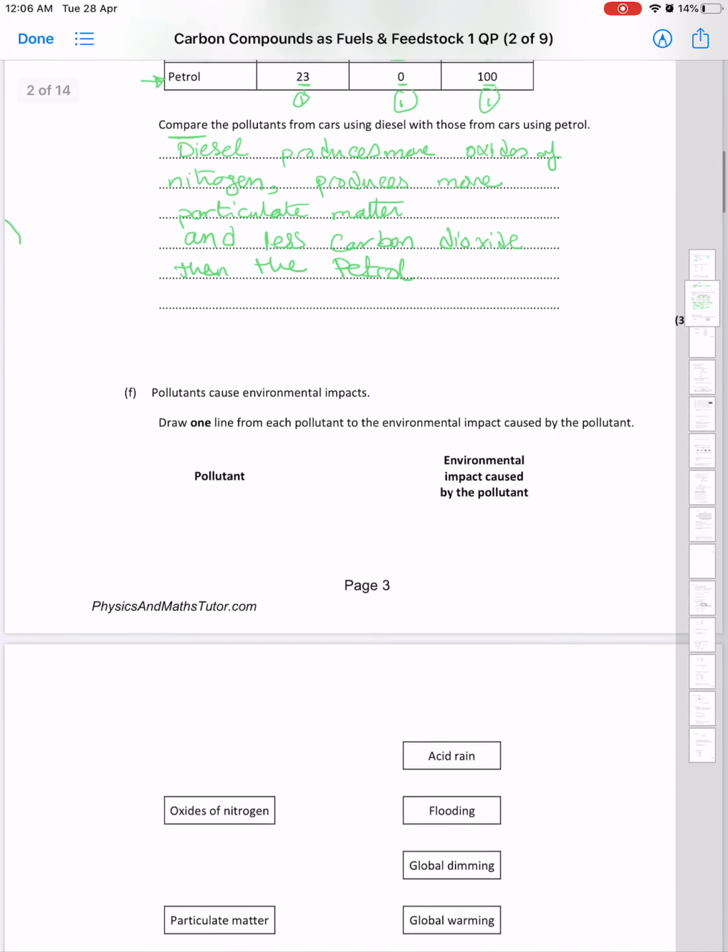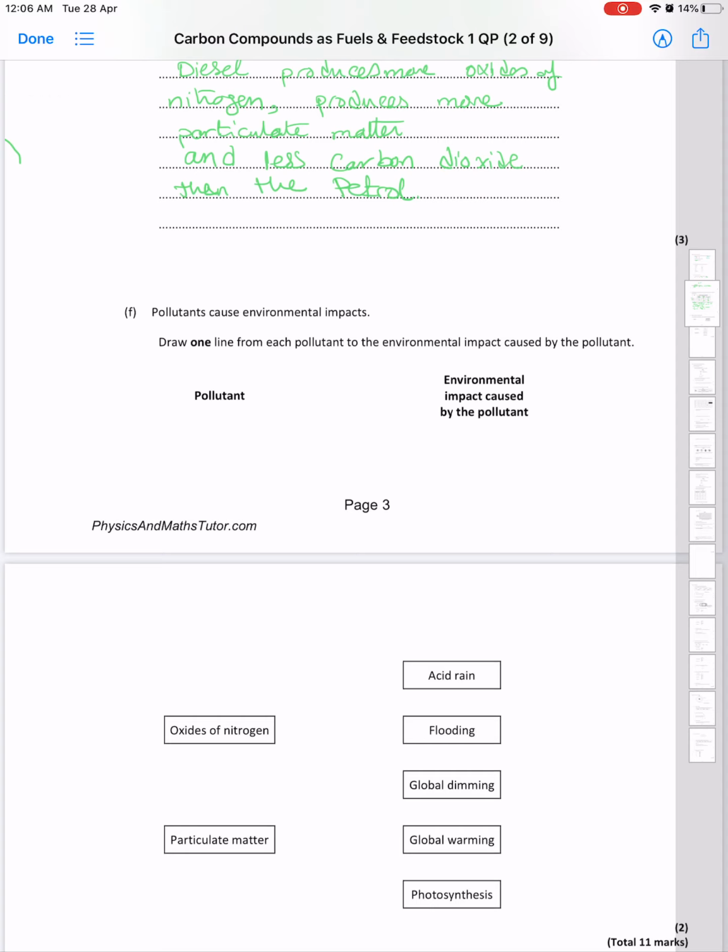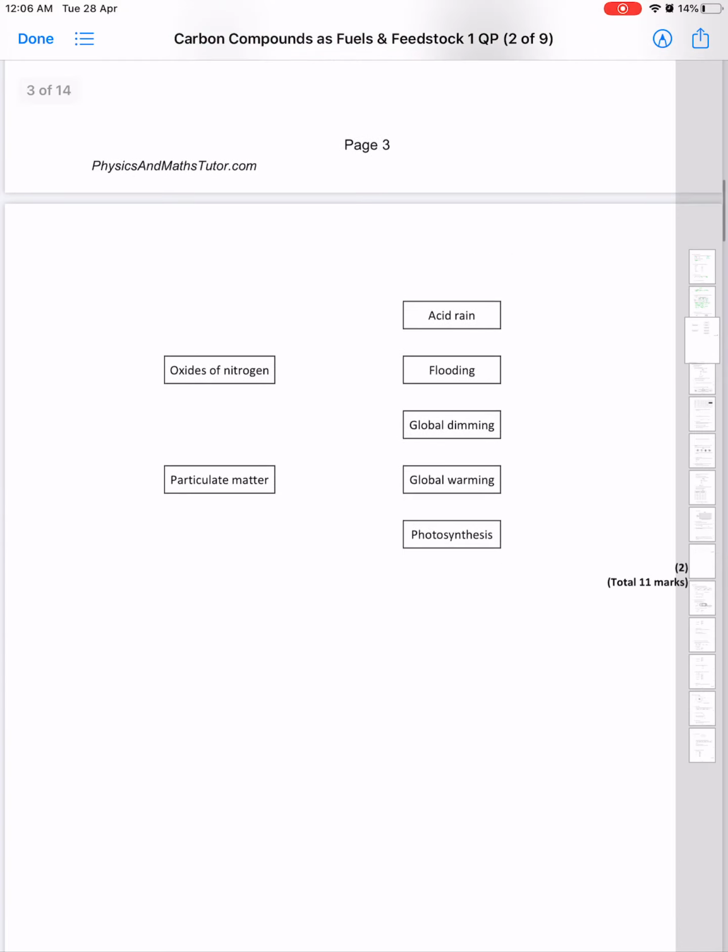All right. Pollutants cause environmental impacts. Draw 1 line from each pollutant to the environmental impact caused by the pollutant. Okay. So, oxides of nitrogen, guys, we know that they are the main cause of the acid rain.